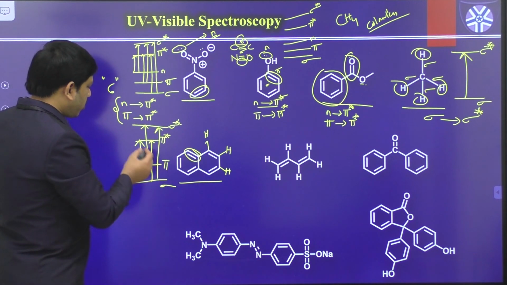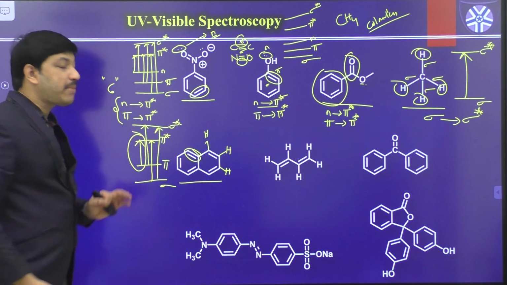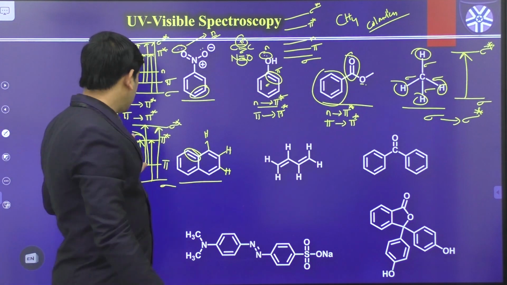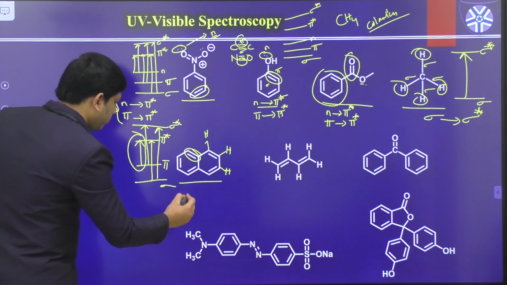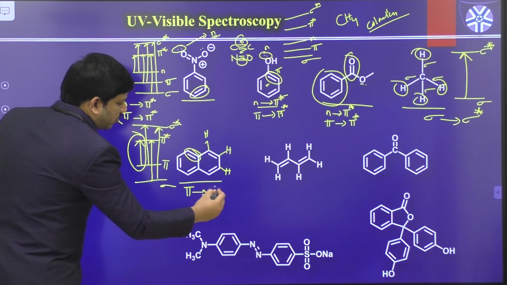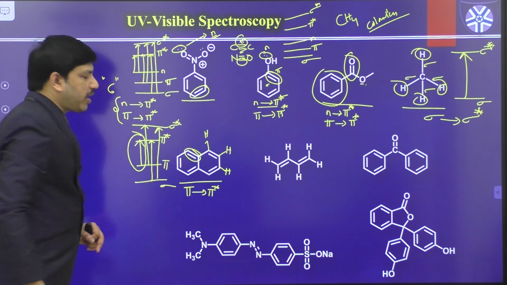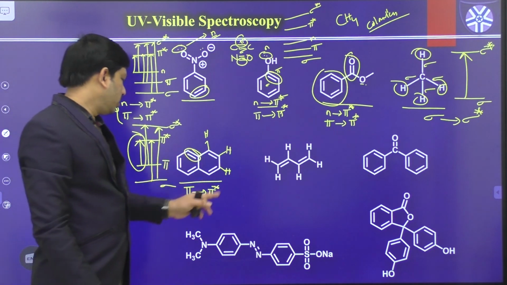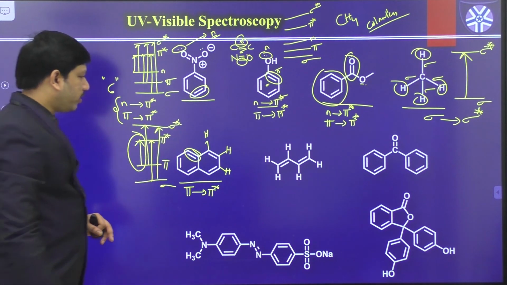But among them, the most probable transition is the pi to pi star transition only, because we have a larger number of pi bonds in this case. So this is how you have to predict.